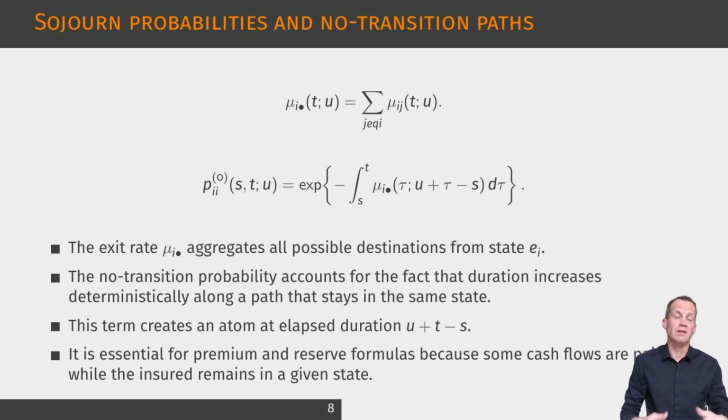The chapter emphasizes that this no transition probability creates an atom in the distribution of the terminal elapsed duration. If the process stays in the same state, the terminal duration is exactly equal to the initial duration plus the length of the time interval. This atom is not a technical detail. It is needed in actuarial valuation because some benefits or premiums are paid precisely while the insured remains in a given state. For example, disability annuities or long-term care benefits may depend on the persistence of the current state.